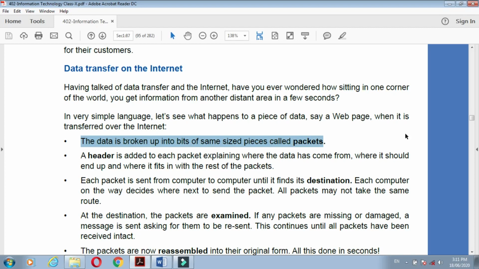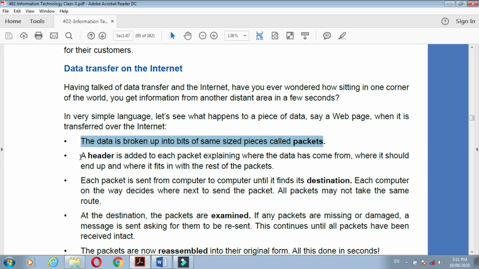All this data, our talking data, our typing data, our photos, videos, music, is broken up into bits of same-size pieces, into bits 0 and 1. We know bits 0 and 1. So all this data is broken into same-size pieces, and each piece is called a packet.